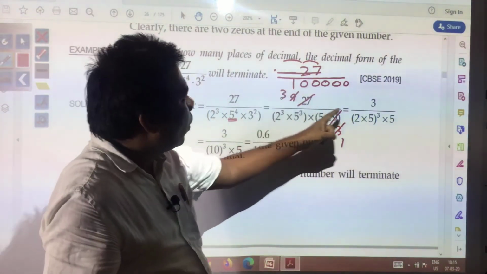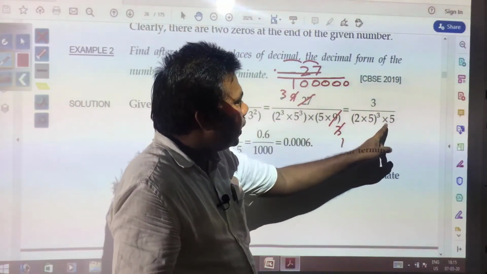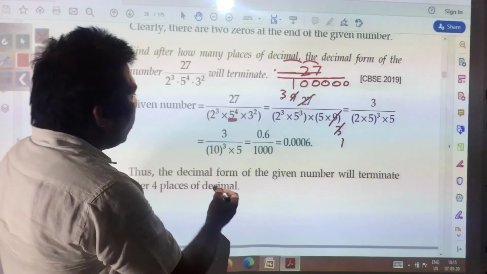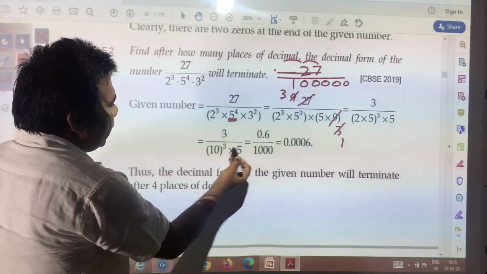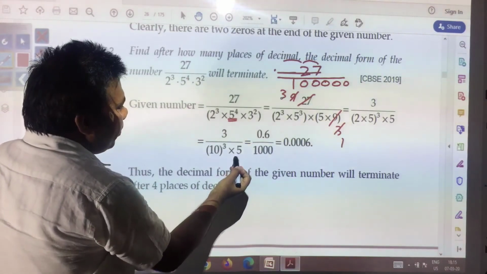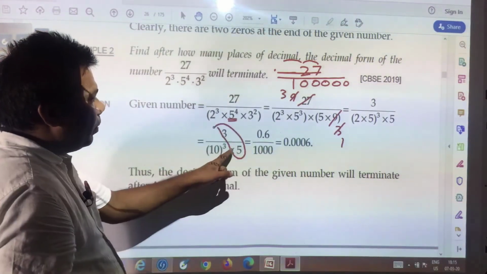So finally you got 3 by 2 into 5 to the power 3 into 5. Now you got 3 divided by 10 to the power 3 into 5, and here you see 3 by 5.